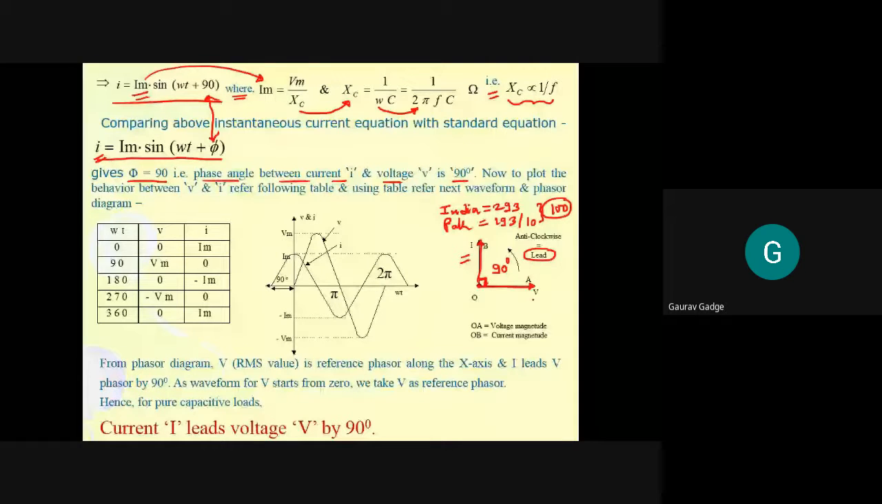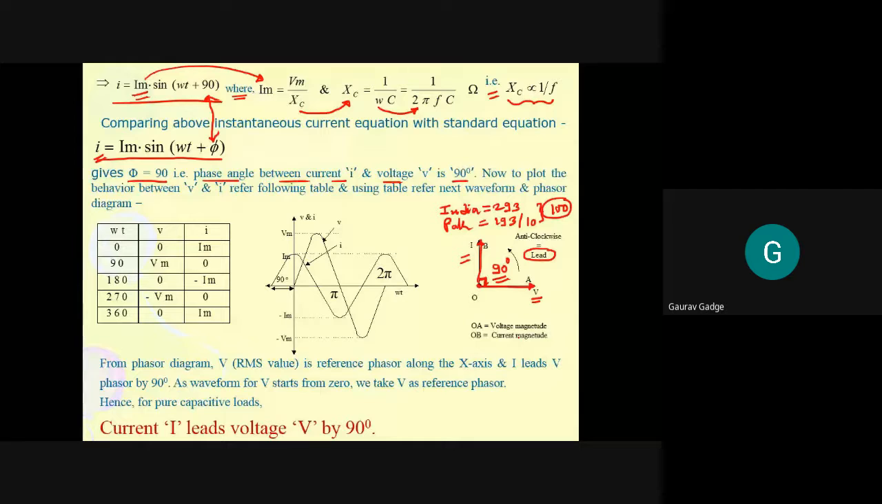I leads voltage by 100 runs, that is 90 degree. So 100 is replaced by 90 degree, India is replaced by I, and Pakistan is replaced by voltage. So India leads voltage: I leads voltage by 90 degree. But Pakistan is behind India by 100 runs. So voltage lags current by 90 degree. Please remember this. Okay, so this is for the phasor diagram. OA is the voltage magnitude, OB is the current magnitude.